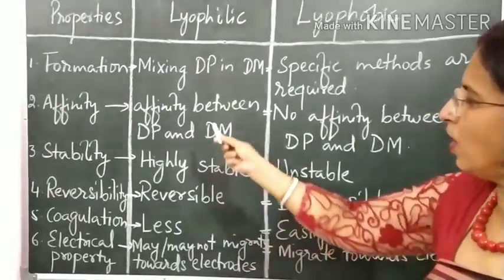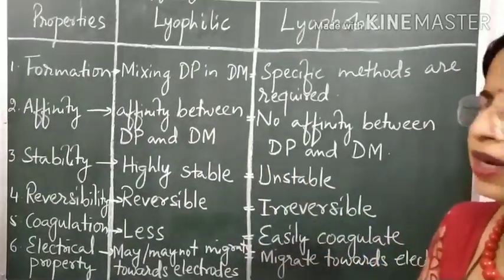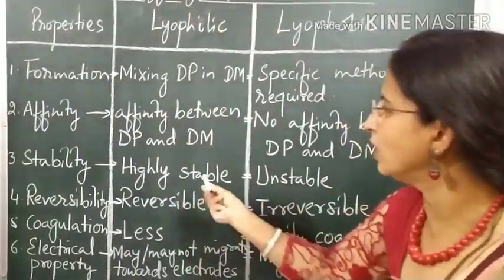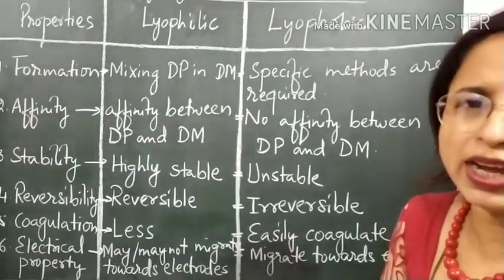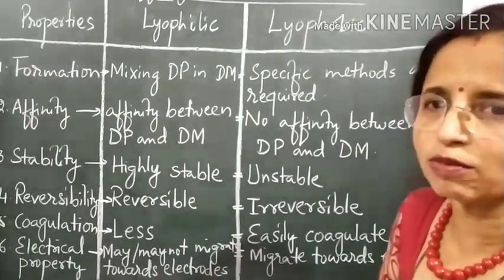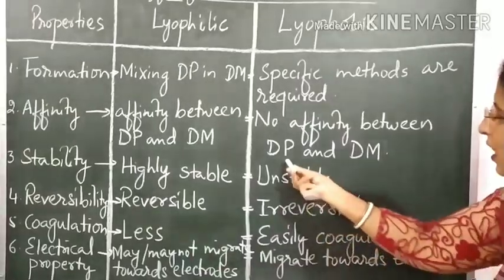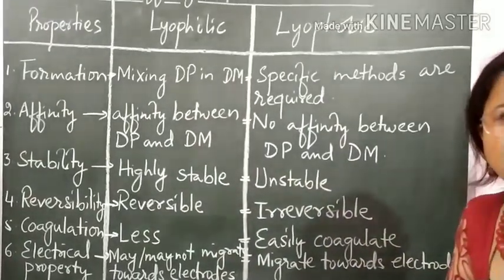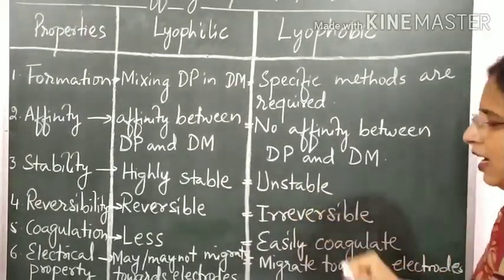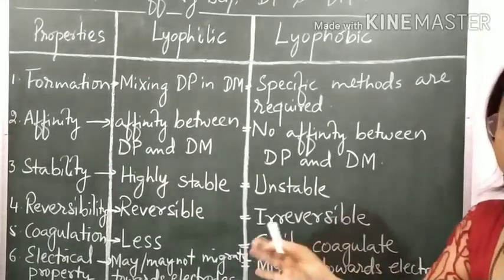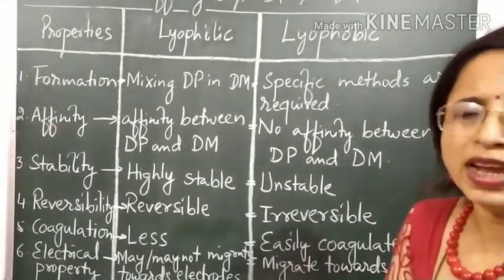Then, because there is affinity between DP and DM, the stability of the system is very high. They are highly stable colloidal systems. But here there is no affinity between DP and DM. Therefore, they are highly unstable. We can separate out DP and DM very easily.